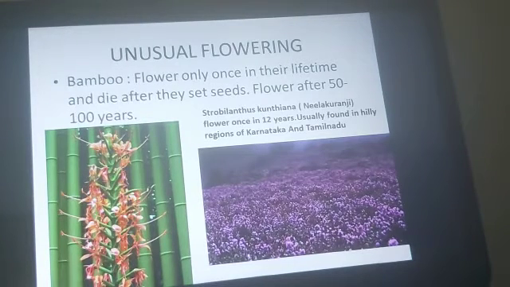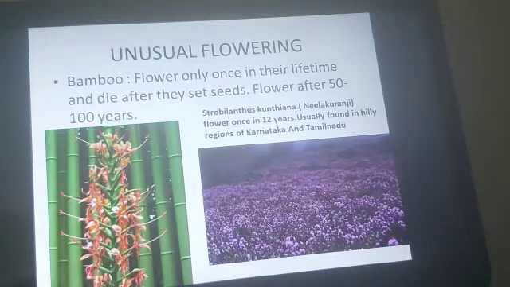Now there is one more small segment in your syllabus. It is about the unusual flowering plants. There are two unusual flowering plants in your syllabus. One is the bamboo tree and the second one is Strobilanthes kunthiana.